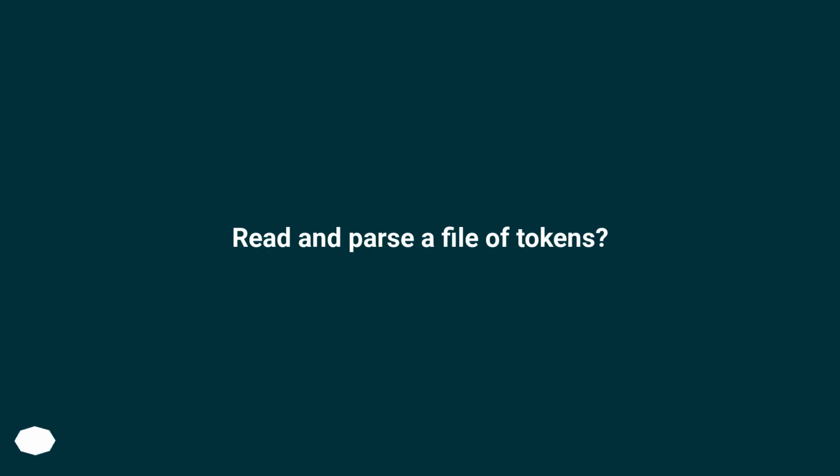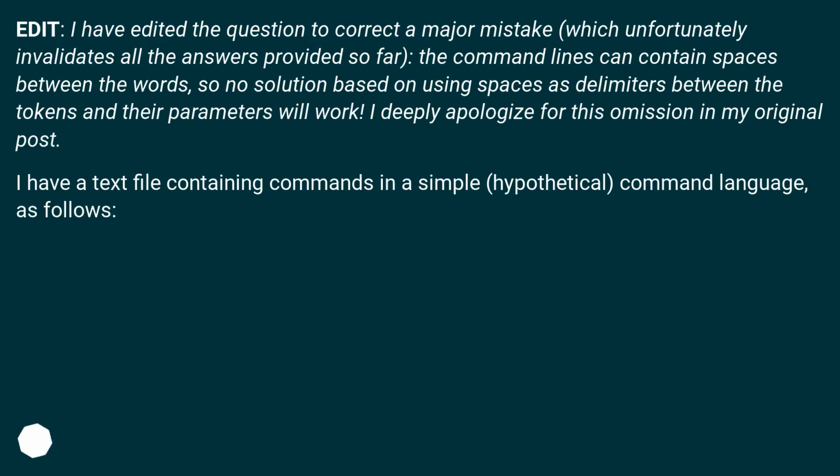Read and parse a file of tokens. Edit. I have edited the question to correct a major mistake, which unfortunately invalidates all the answers provided so far. The command lines can contain spaces between the words, so no solution based on using spaces as delimiters between the tokens and their parameters will work. I deeply apologize for this omission in my original post.